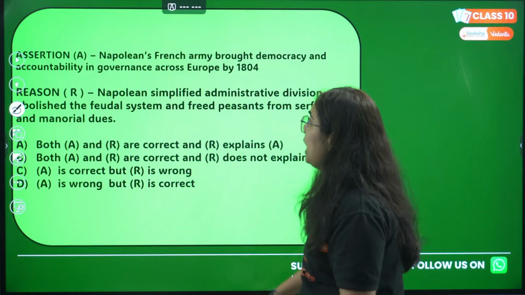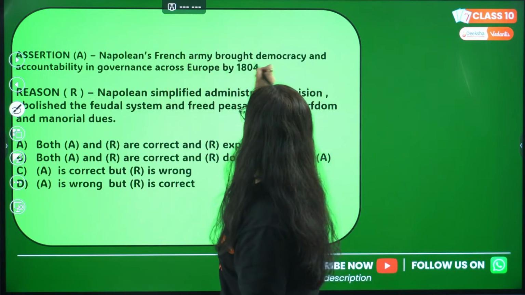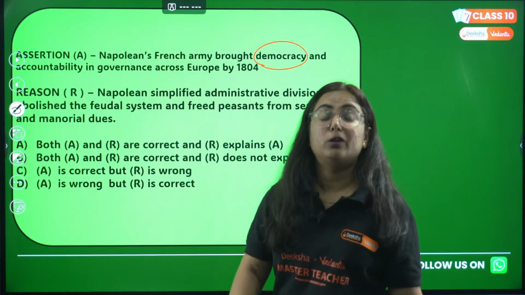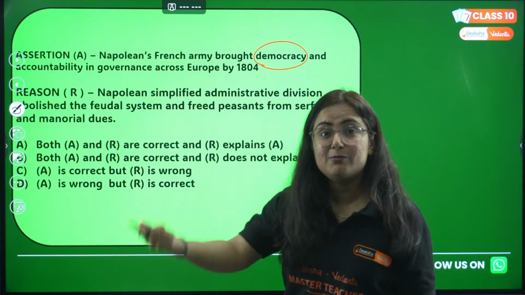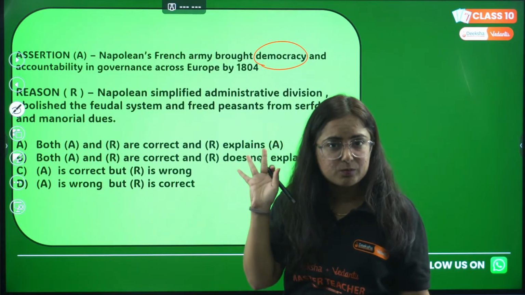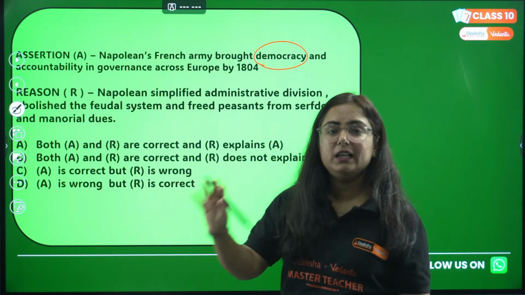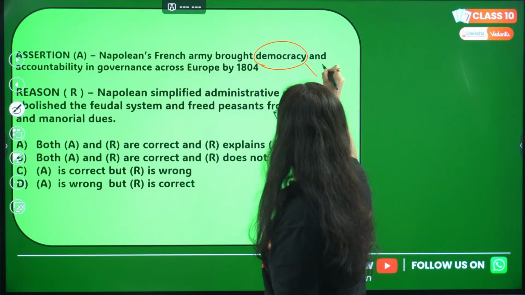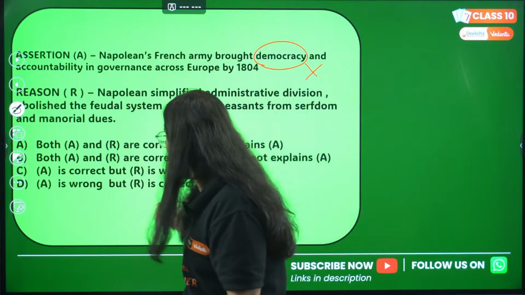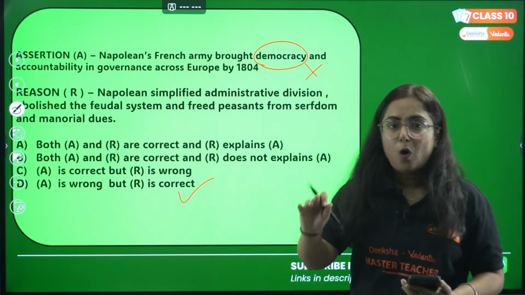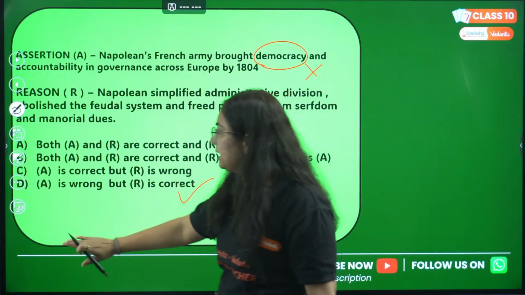All right. So Napoleon's French army brought democracy. Oh my God, what is democracy? Democracy means political liberalism, to which Napoleon was against. He was a dictator. There was no democracy. The leader was not chosen by the people. Okay, the first statement itself is wrong. So A is wrong but R is correct. D is the correct answer to this question. Hope this one is clear to everyone out here.